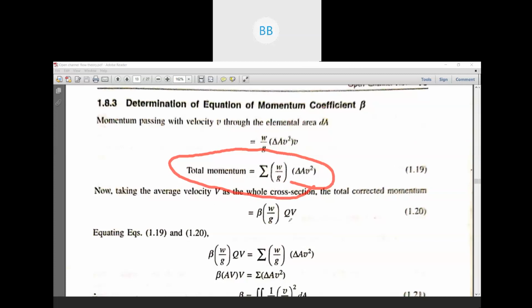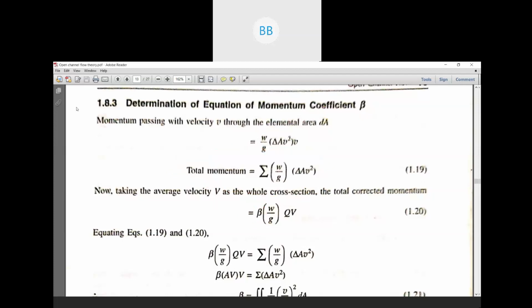As our velocity is not constant, we have to multiply it by a coefficient, that is beta. When you use that coefficient for the momentum equation, it is called beta. When you use that coefficient for the energy equation, it is called alpha. So alpha is for the energy equation and beta is for the momentum equation.